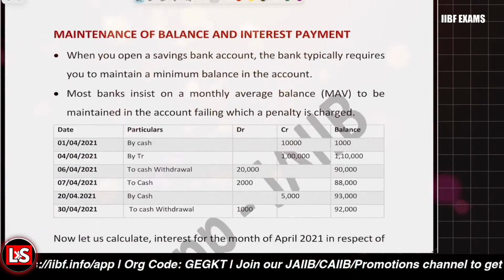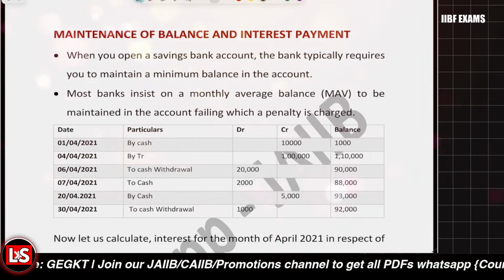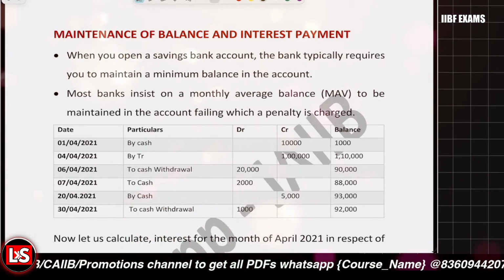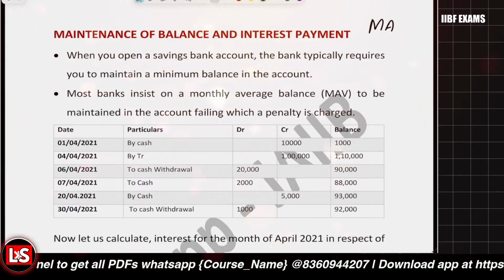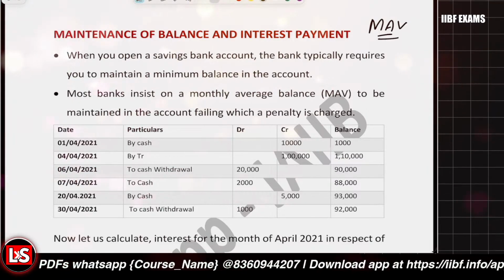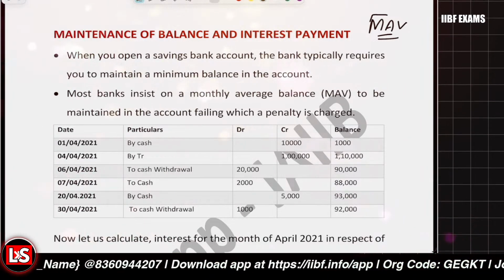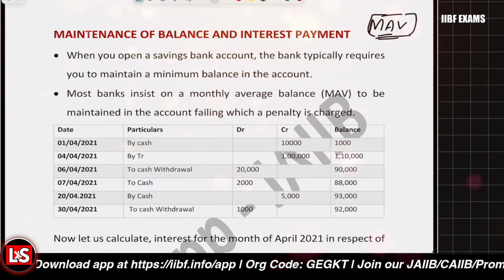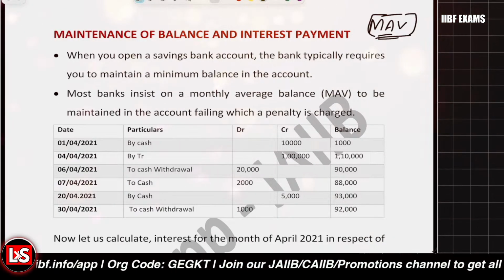Then it's related to maintenance of balance and the interest payment. Banks sometimes require that a minimum average balance is maintained, which we call MAV. What is MAV? It is the minimum average monthly balance. It is required, and if it is not maintained, penalty charges may be applicable. And what is the calculation formula?